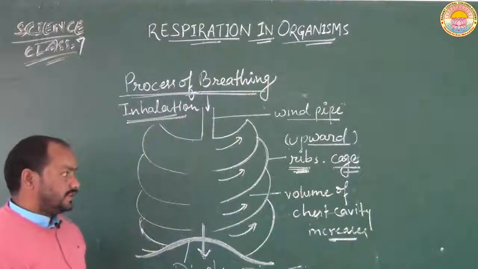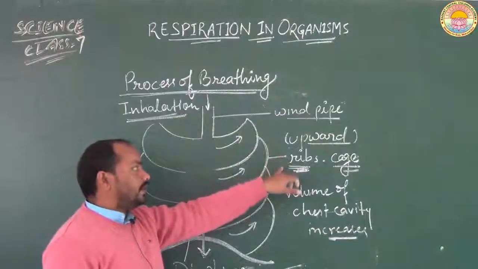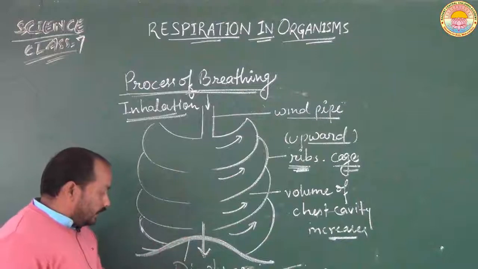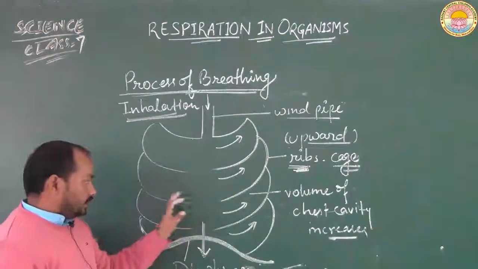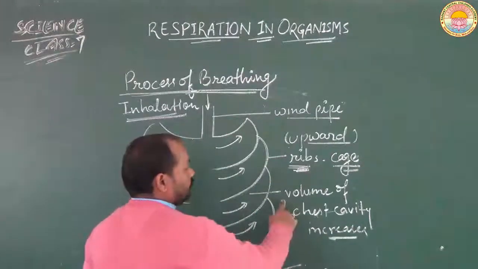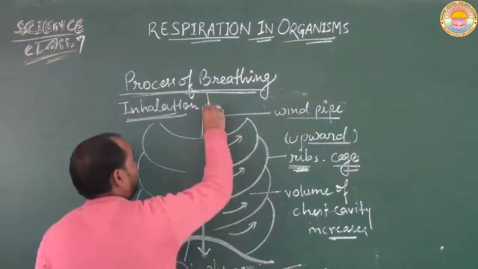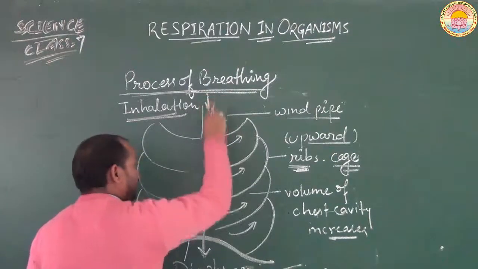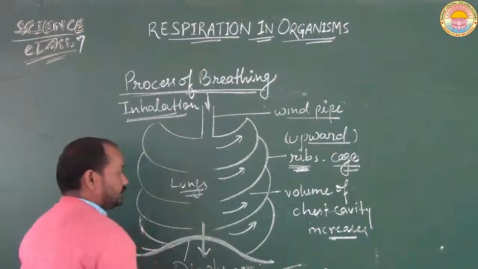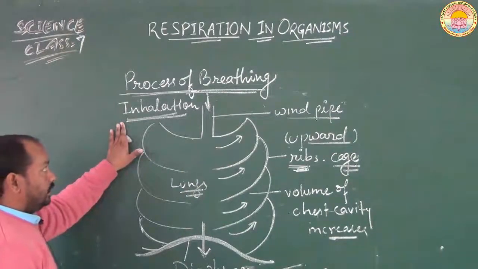The volume of the chest cavity increases at the time of inhalation due to the movement of the ribs in the upward direction and the movement of the diaphragm in the downward direction. Due to this increase in volume, the inhaled air rushes inside the lungs, and in this way our inhalation process gets completed.